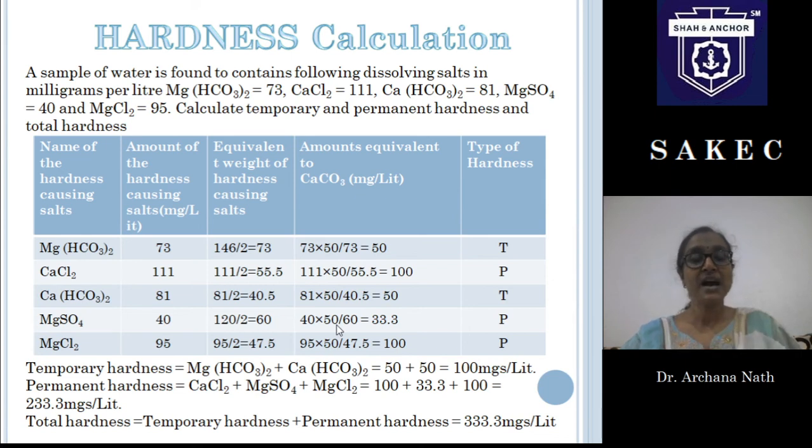And for permanent hardness, we will add calcium chloride, magnesium sulfate and magnesium chloride, which total 233.3 milligrams per liter. So this is the way we calculate hardness for a given water sample where the amount of hardness causing salts is given.